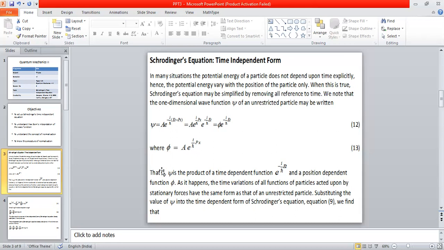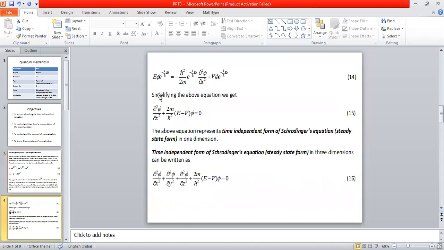But anyhow, when we substitute this equation 13 into the time dependent form of the Schrodinger equation and simplify, we are going to end up with the expression E phi exponential minus i by h cross into Et is equal to minus h cross square divided by 2m exponential minus i by h cross into Et times dou square phi divided by dou x square plus V phi exponential minus i by h cross into Et.